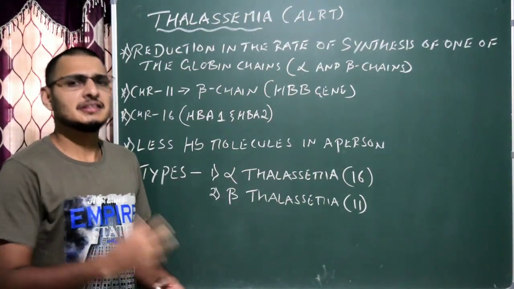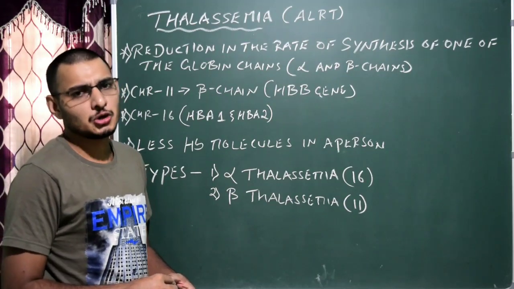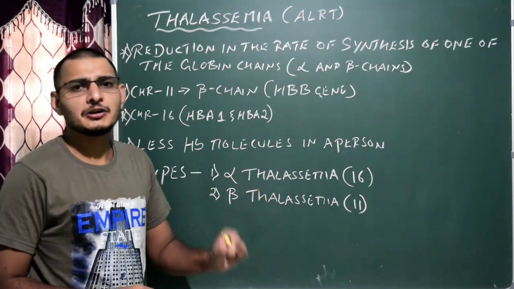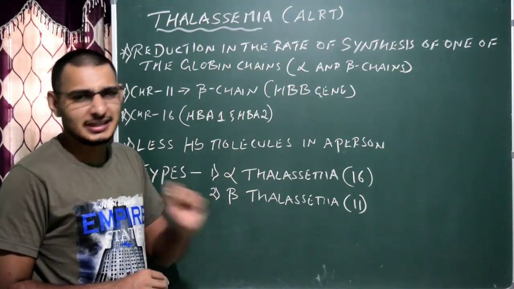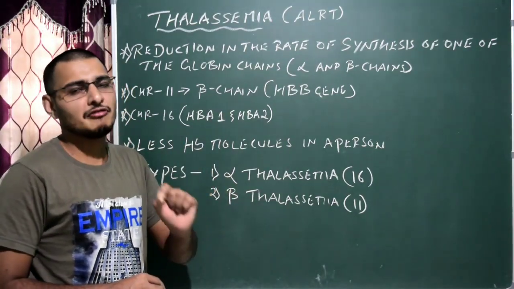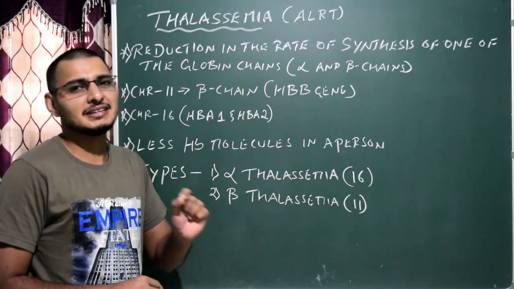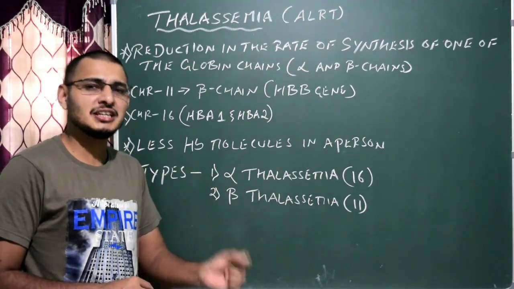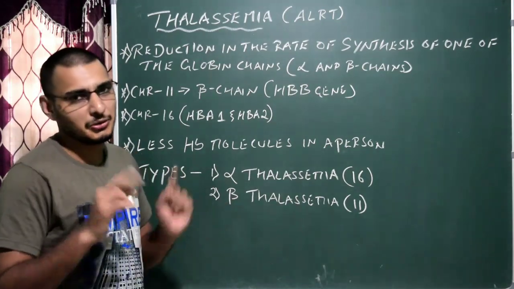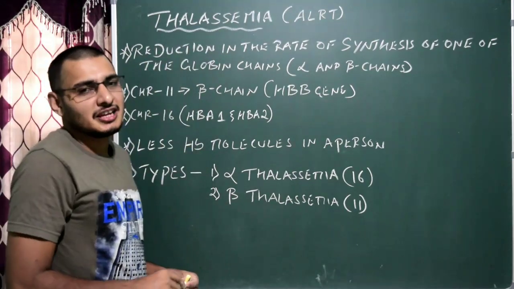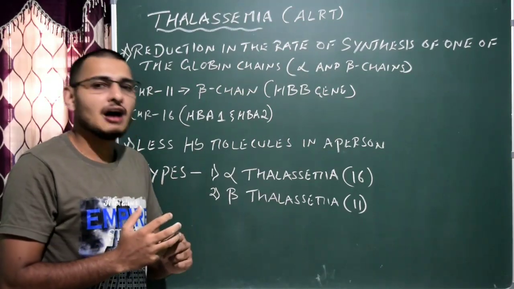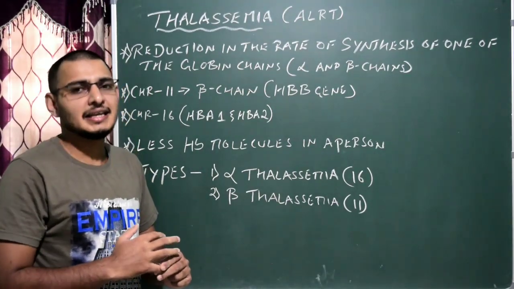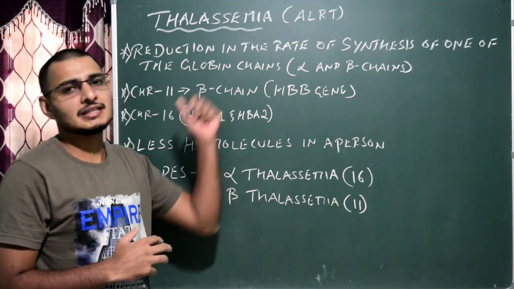Let us learn the third autosomal linked recessive trait disorder, that is thalassemia. It is a newly introduced concept, so you have to be very careful and learn this. It's very easy because you know the basics of sickle cell anemia, where the genes for both the alpha chain and beta chain of hemoglobin are situated. What is the definition of thalassemia? It is the reduction in the rate of synthesis of the alpha chain or beta chain in hemoglobin.